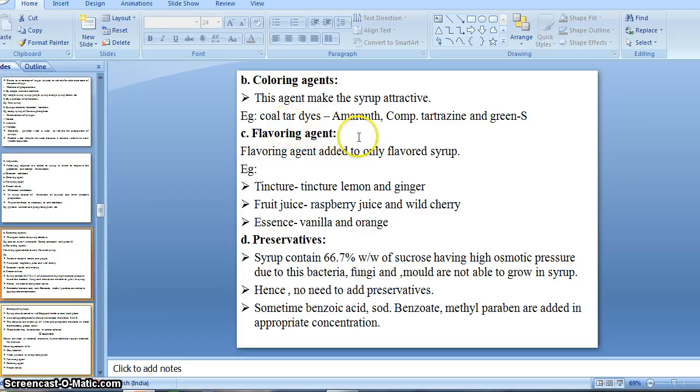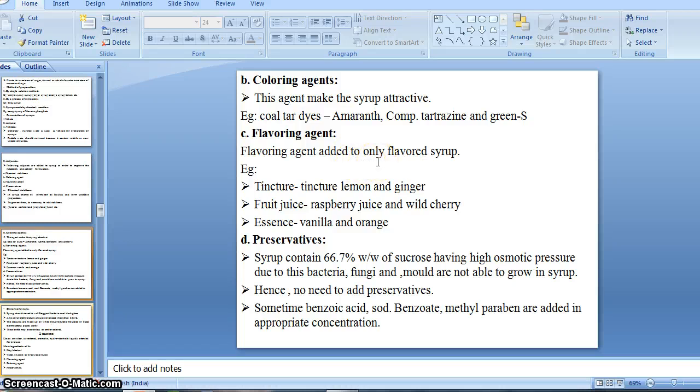Then our flavoring agent. Like the coloring agent, the flavoring agent also helps to improve the palatability of the preparation, right? It means it improves the taste of the preparation, giving a flavor or a pleasant odor to the preparation.